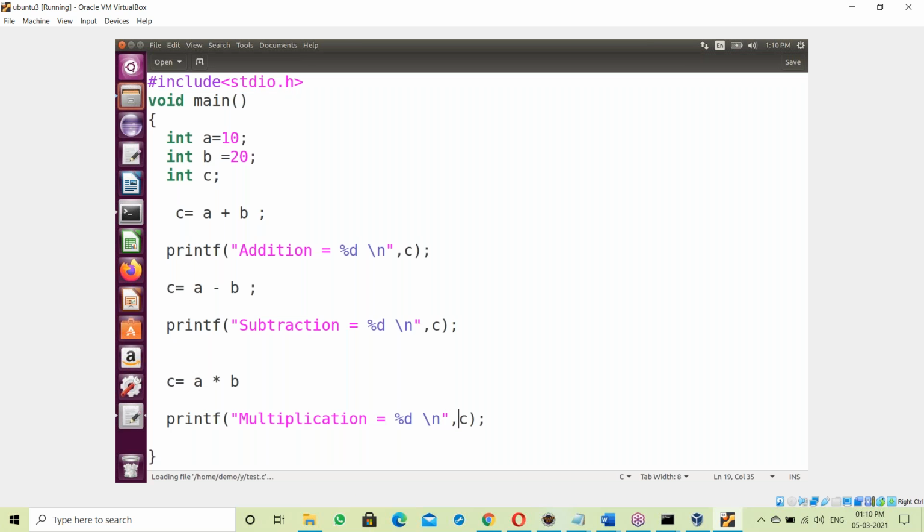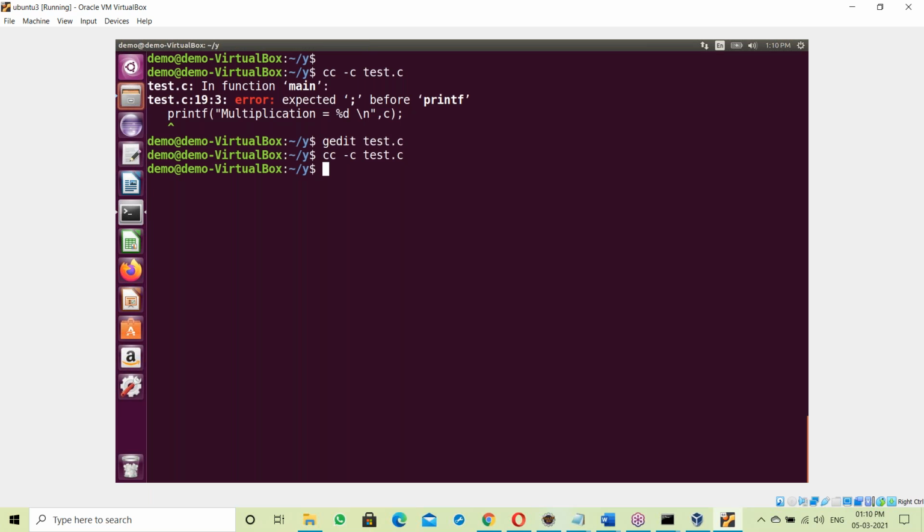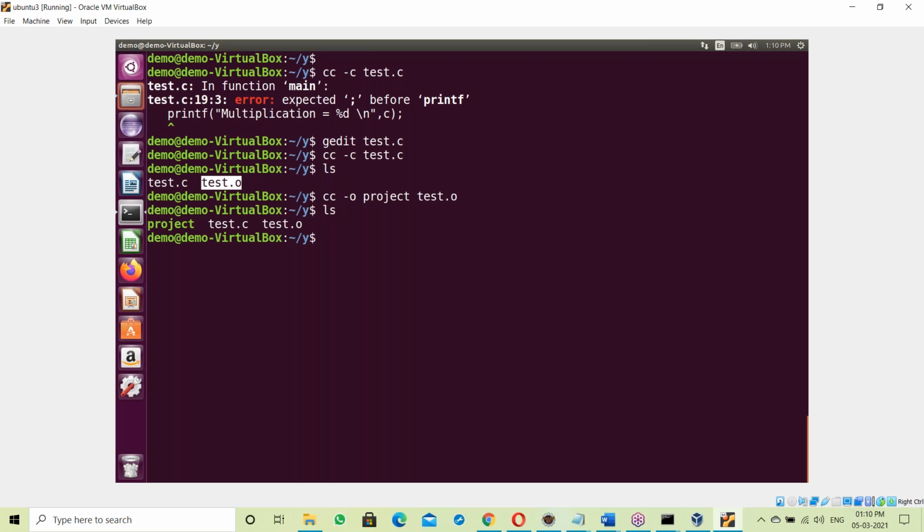Okay, one more: before that printf, a semicolon is missing. Now compile it. Yes, see, the test.o file is generated. Now next, cc from test.o, the project exe name is project, so the project exe file is generated. Got the exe file. Now run it with ./project. Yes, running the project file. Executed directly, right? So the exe file executed.